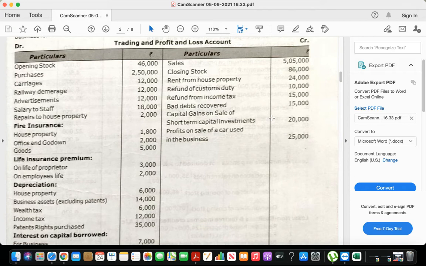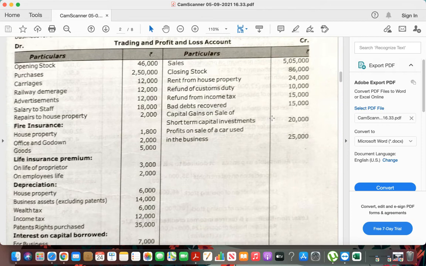Bad debts recovered 15,000. Capital gains on sale of short term capital investments 20,000.